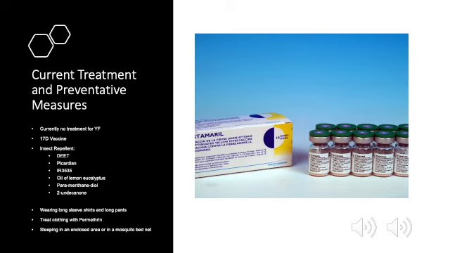Although there is an improvement from a public health perspective, there are few studies to support that live attenuated 17D vaccine helps protect against yellow fever in the long run, and this is due to not knowing the longevity of the vaccine. Some preventative measures for yellow fever include Environmental Protection Agency approved insect repellents, wearing long sleeve shirts and long pants, treating clothing with permethrin, which is an insecticide that kills and repels mosquitoes, and sleeping in an enclosed area or in a mosquito bed net.